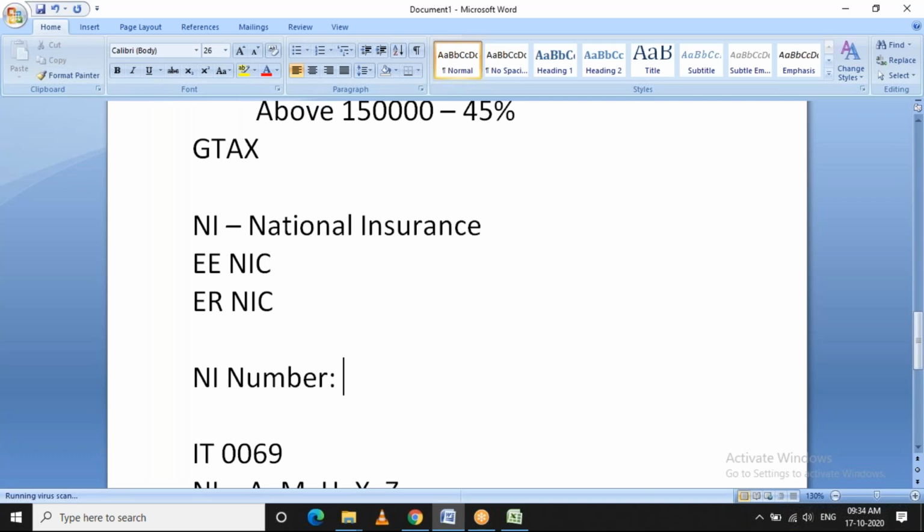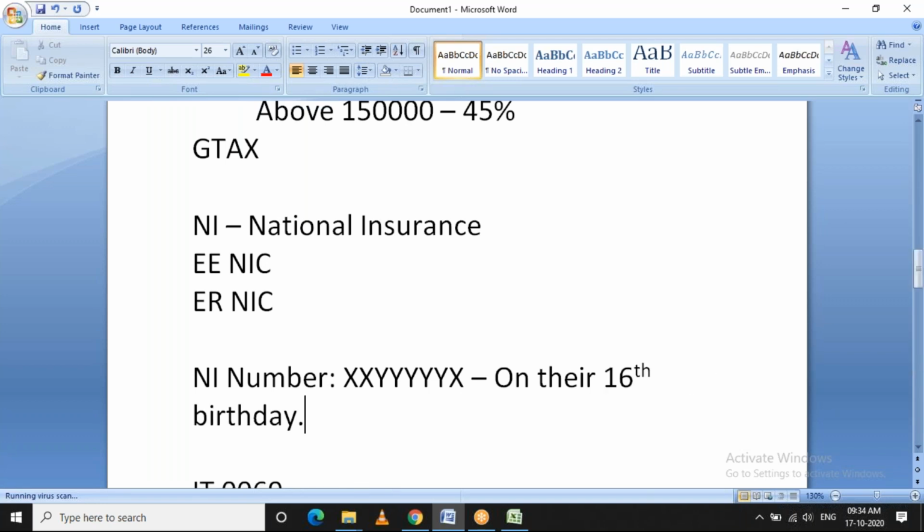The NI number is basically 9 characters. It starts with two alphabets, then 6 numbers, and again one alphabet. This NI number will be assigned to the individual on their 16th birthday, and it will be provided by HMRC.